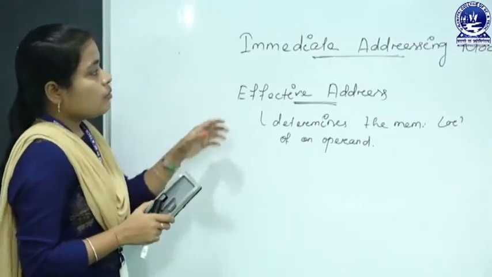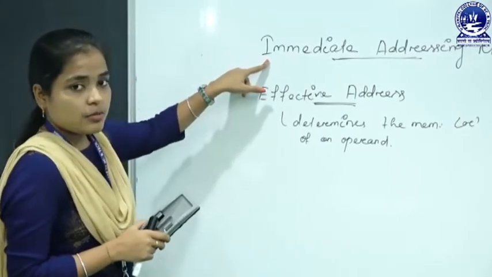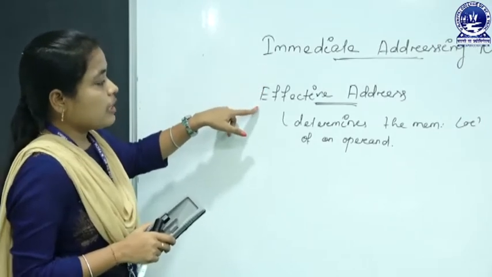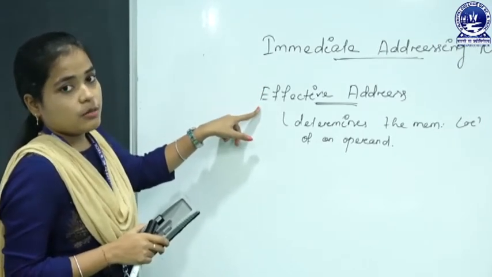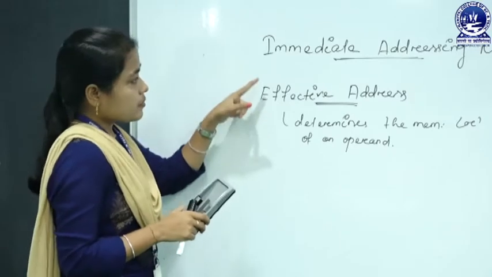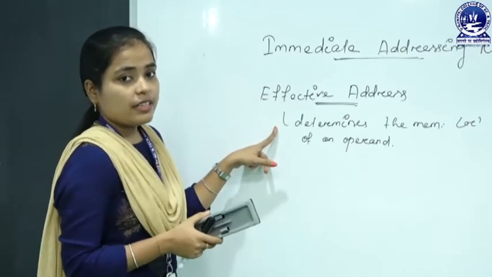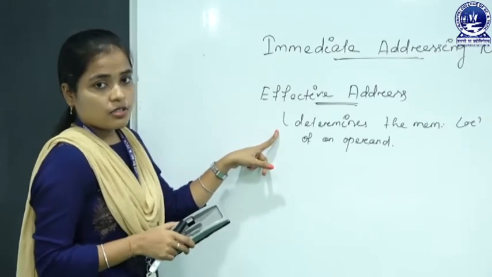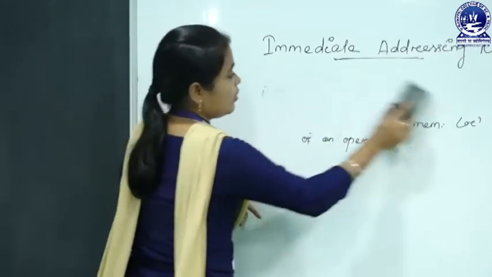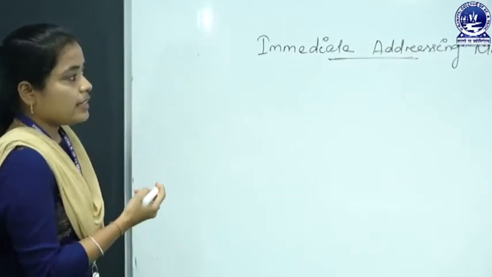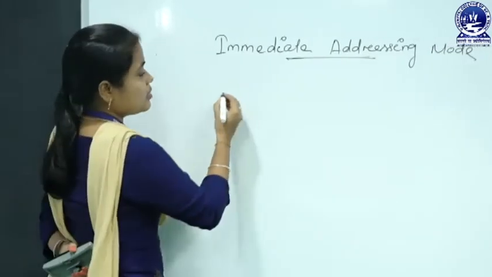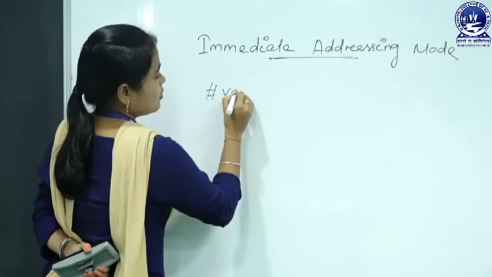But when it comes to the immediate addressing mode, you do not need to calculate the effective address. Why? Because in immediate addressing mode, the value of the operand is directly given in the instruction. So, let us see how. The syntax of using the immediate addressing mode is hash value.